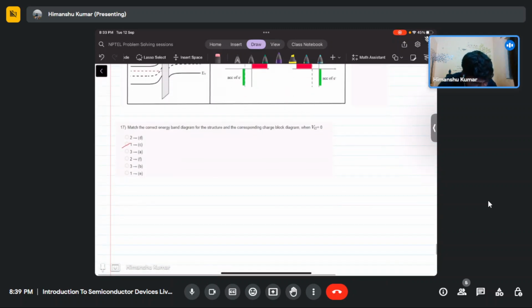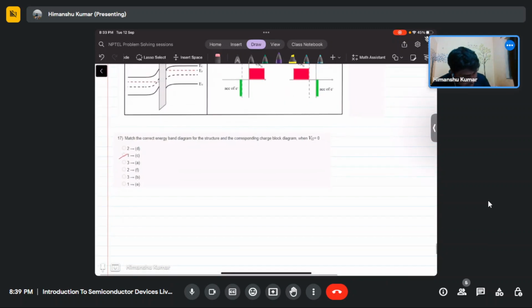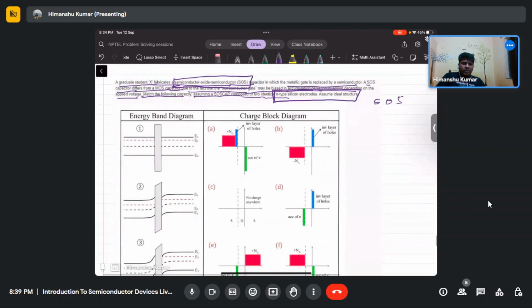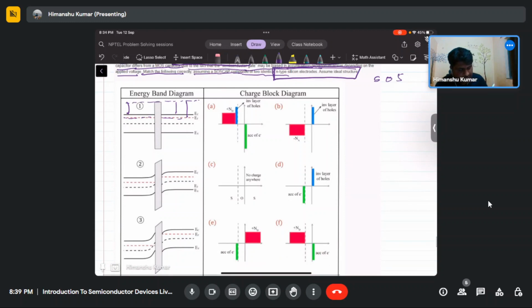Match the correct energy band diagram for the structure corresponding to the charge block diagram when Vg equals 0. So as we know, in this case, since both sides the semiconductors are the same, the work function or electron affinity of both sides are the same, and the Fermi level will be flat throughout. So the band diagram will be the first one.